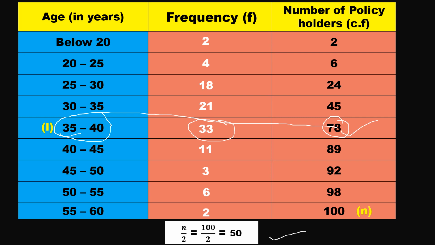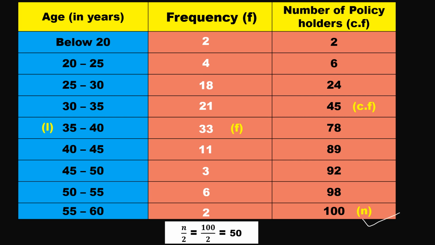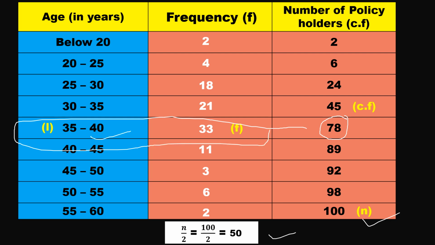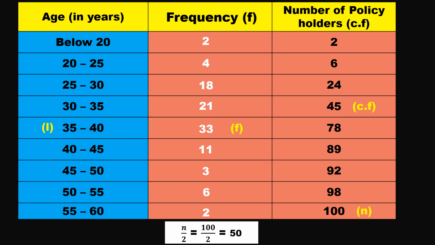So I'll take its lower limit, because the median class lower limit is your L and its frequency is your F. But for CF you should not take this 78. You should take the previous value, which is 45. Okay, understood? So the first thing you should remember is n. After doing n by 2, the very first greater value you have to see in the CF column, and the respective row values of the class interval is the median class and its frequency is your F. Okay, and its previous cumulative frequency is your CF.